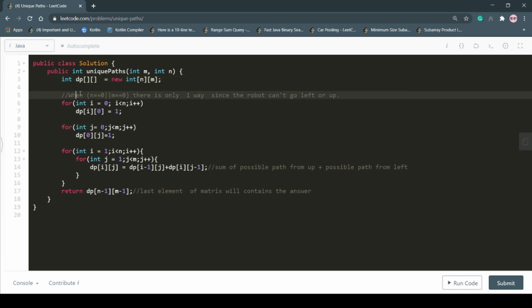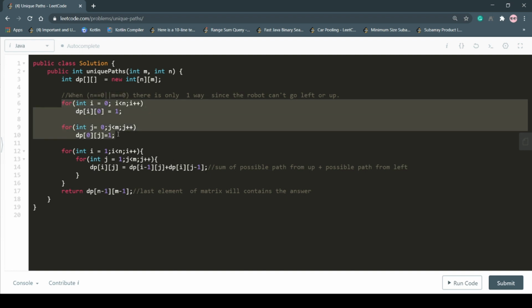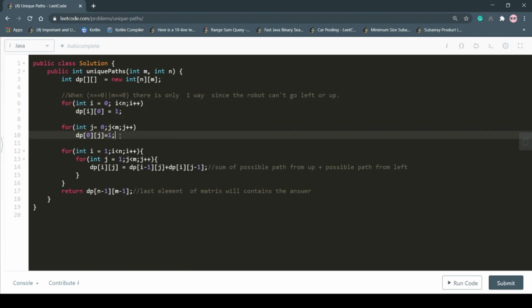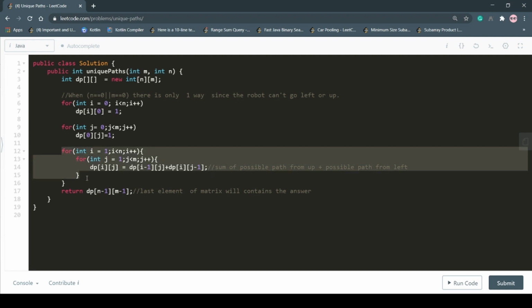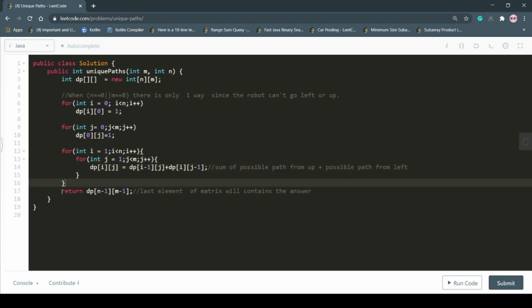As we have seen, when n equals 0 or m equals 0, there is only one way since the robot can't go left or up. So accordingly, I have initialized the number of paths for those positions, right? Now here we will iterate over the whole matrix except the first row and first column. This line is depicting that the number of possible paths for that particular position will be the sum of the paths coming from upwards plus the sum of the paths coming from the left. So we will iterate over the whole matrix and then we will finally return our answer, which will be contained in the last element of the matrix, right?